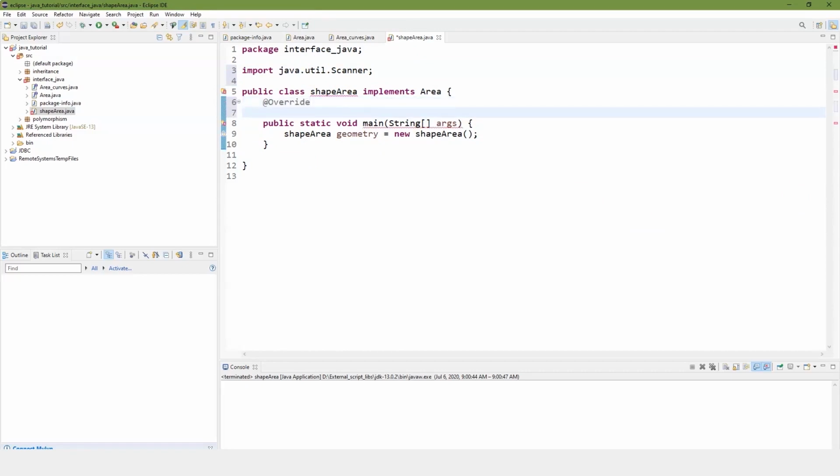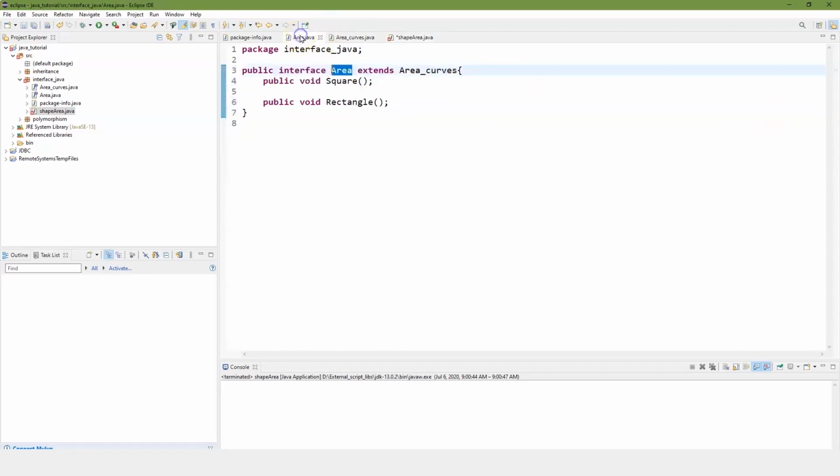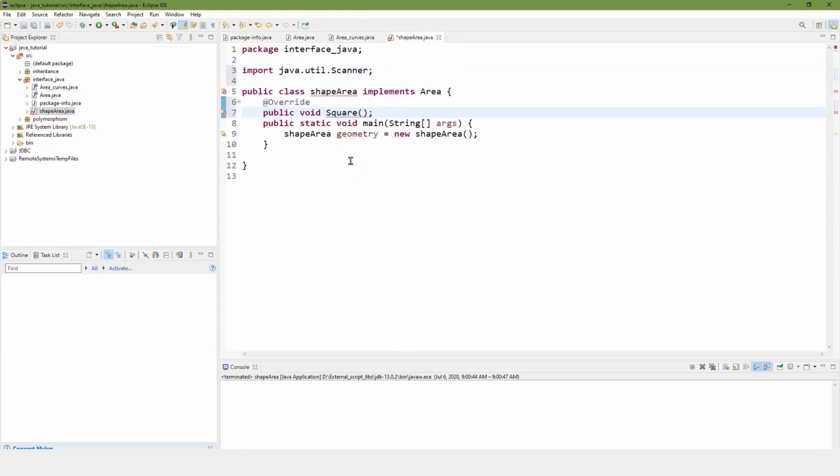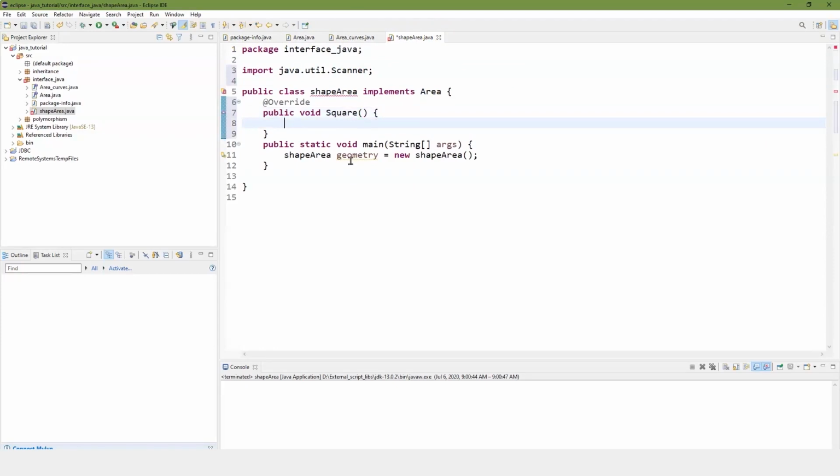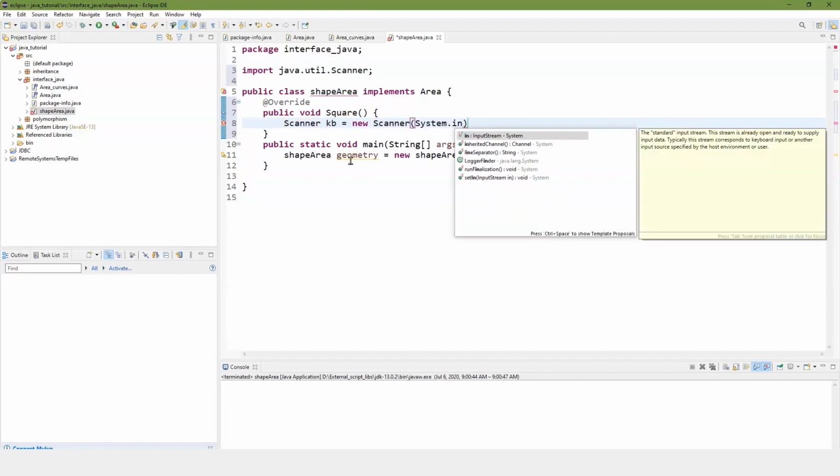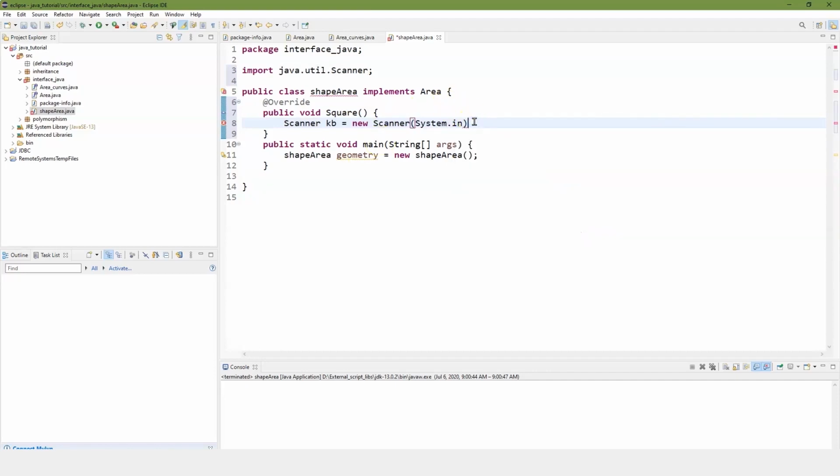There we go. And then we go ahead and take a look at what we had in area. Well, in area we had square, so let's go ahead and grab the square. This, of course, is just being very lazy and not having to retype it. So we have our public void square, and then we wanted to do something in here. In this case, we want to go ahead and create a scanner for the keyboard, and we'll do a new scanner System.in. And that's all that is, we're creating an object so we can capture keyboard input and request information from people.